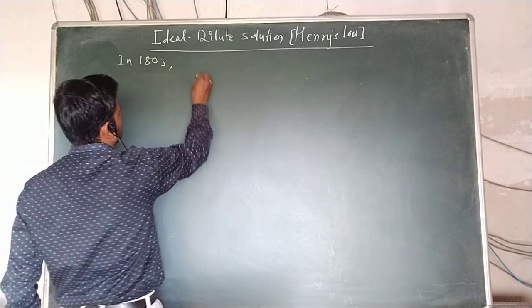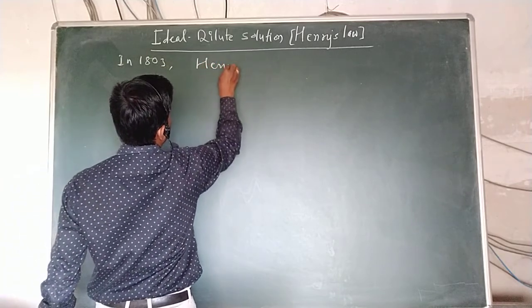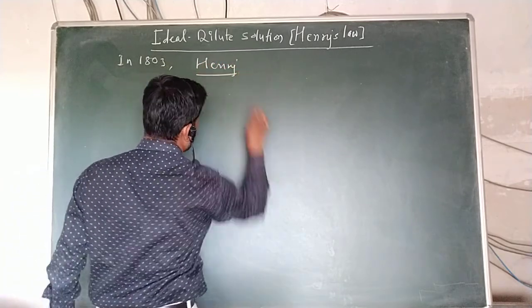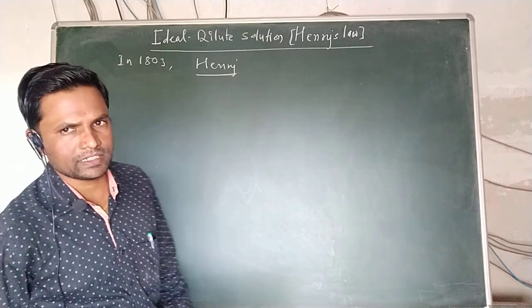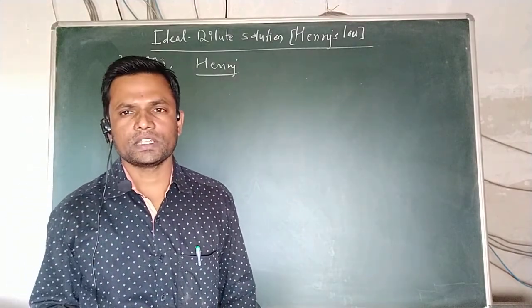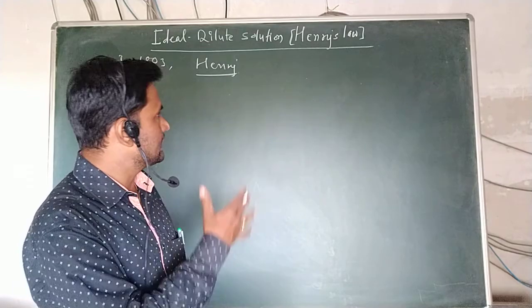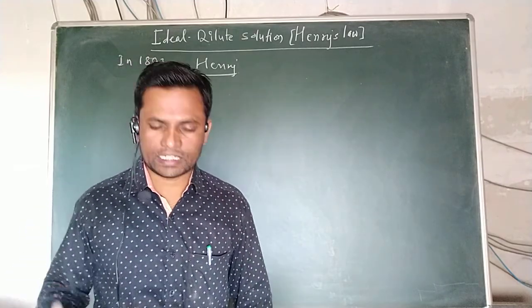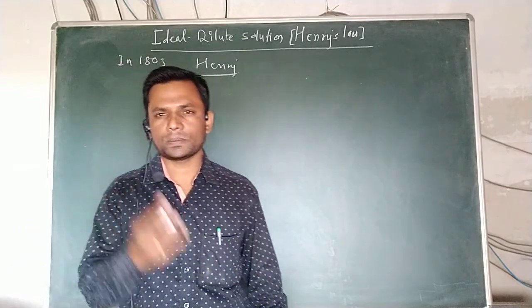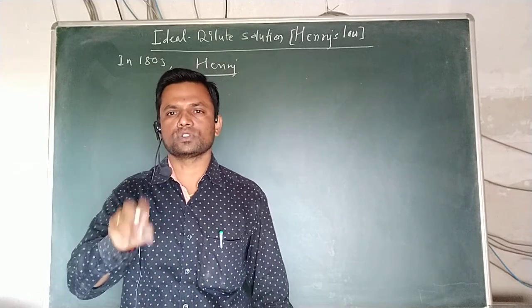So in 1803, the scientist Henry proposed a statement, which is called Henry's law. Here it is also the ideal dilute solution or Henry's law. It is related to the vapor pressure of solute in very dilute solutions.